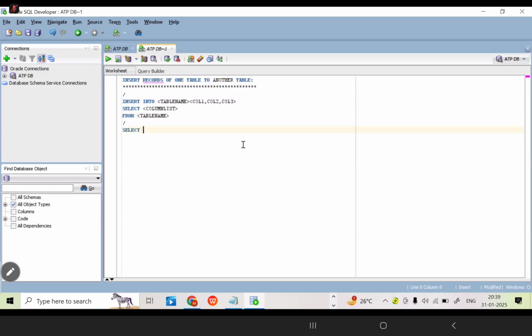Now, just now, what table have we seen the data for? This table, xx underscore emp underscore insert. Now, for this table, how many rows are there as of now?